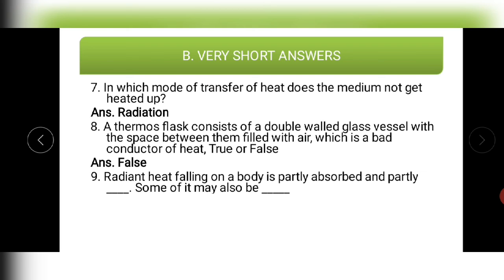Last question. Radiant heat falling on a body is partly absorbed, partly reflected, and some of it may also be transmitted. So here it should be reflected. So these were the short answers from the lesson.